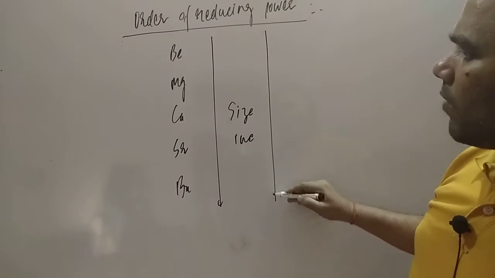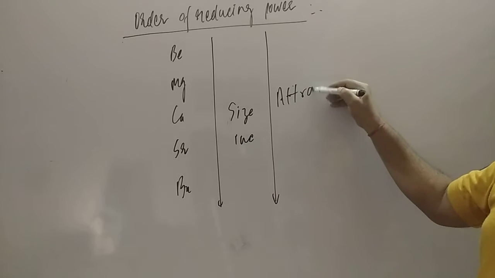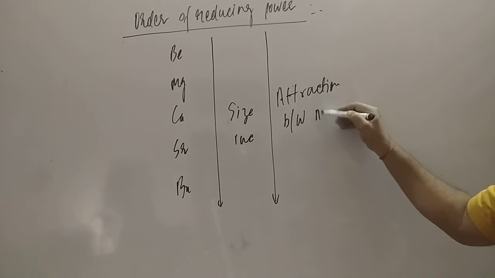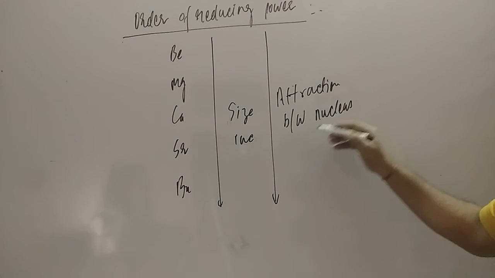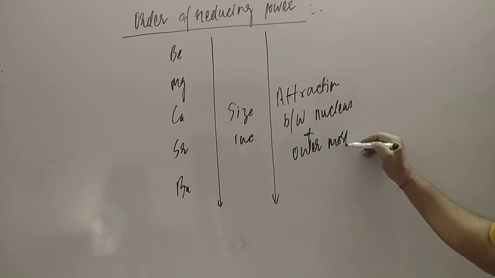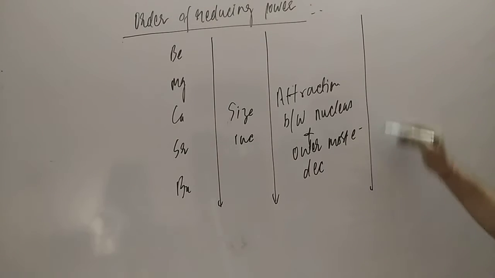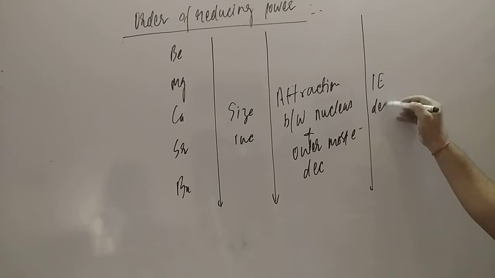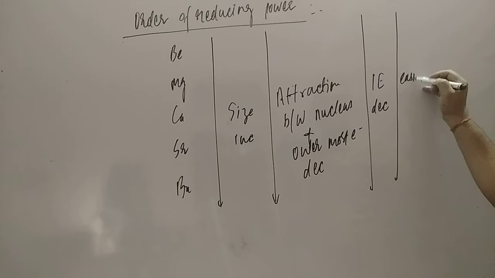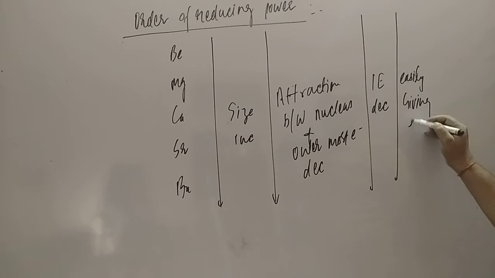If size increases, attraction decreases, student. Attraction between the nucleus and the outermost electron decreases. Attraction decreasing means IE decreases, so it is easy to lose electrons, easily giving electrons. So easily giving electrons means what, student?